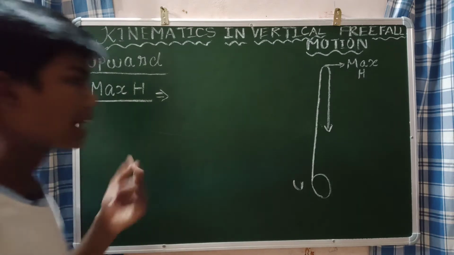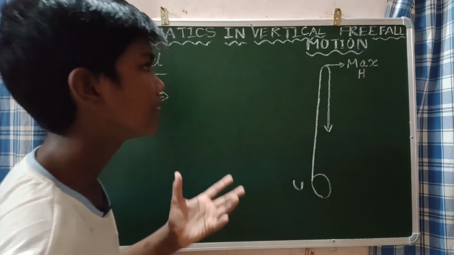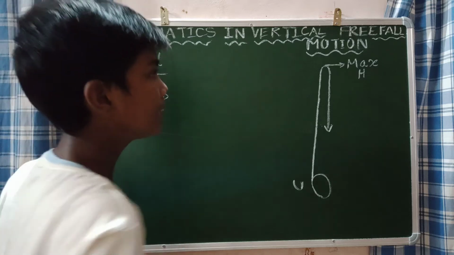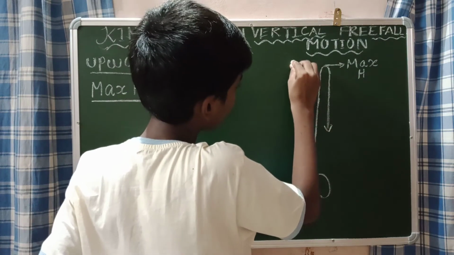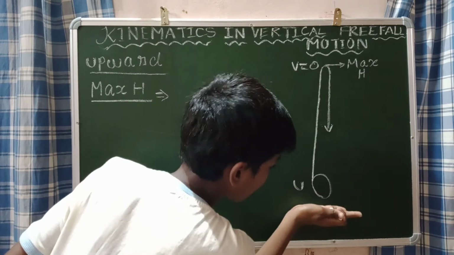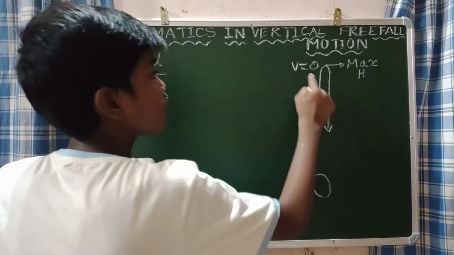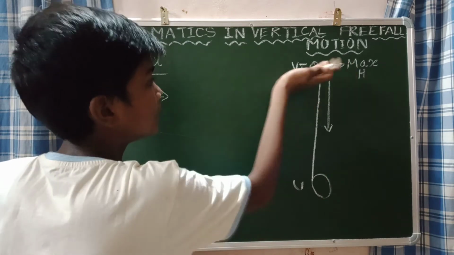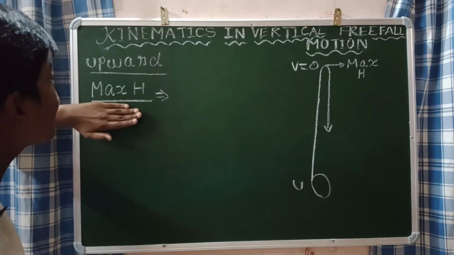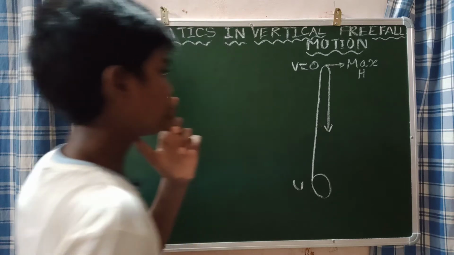Now we are going to find the maximum height. I will say the terminologies. Now tell me, what will be the final velocity? As I told, at the maximum height, the final velocity of the particle will be equal to 0. Here, the initial velocity of the particle, at the initial position, is u. At the maximum height, the final velocity is equal to 0, because we are going to find the maximum height only. So the final velocity is equal to 0.